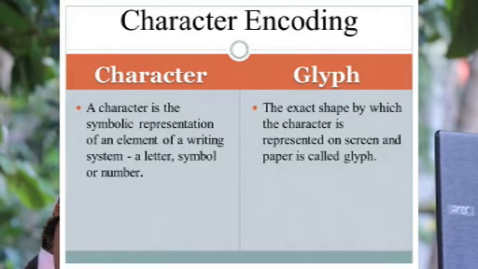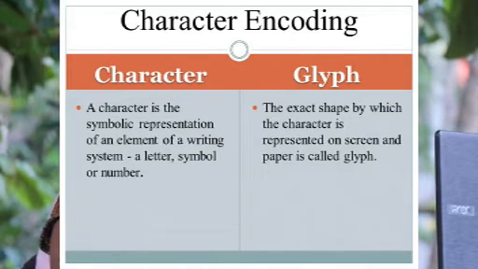Okay, then we can move to the next topic, that is character versus glyph. So we are going to speak about what a character is and what a glyph is. A writing system's alphabet, numbers, punctuation and other writing marks consist of characters.